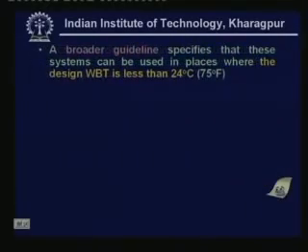So, there is another broader guideline which says that evaporative coolers can be used in places where the design wet bulb temperature in summer is less than about 24 degrees centigrade or about 75 degrees Fahrenheit. That means if you know the design wet bulb temperature during summer, and it is less than about 24 degrees centigrade, then again you can consider the use of evaporative coolers.